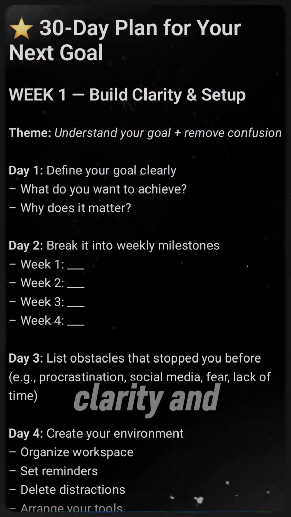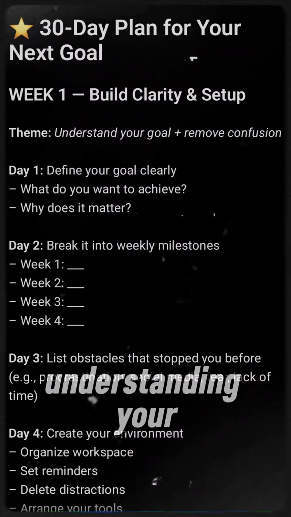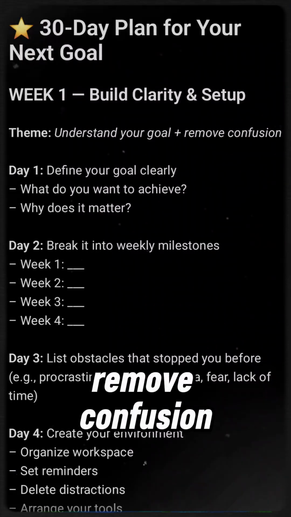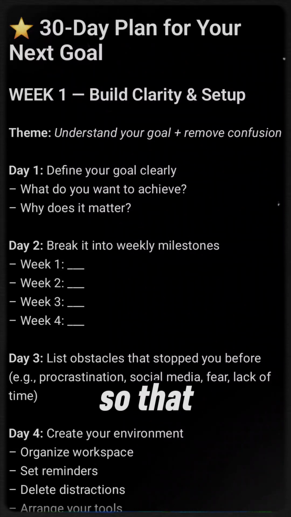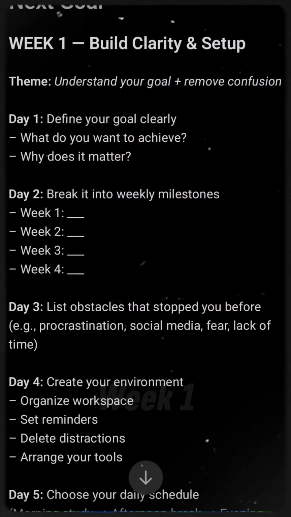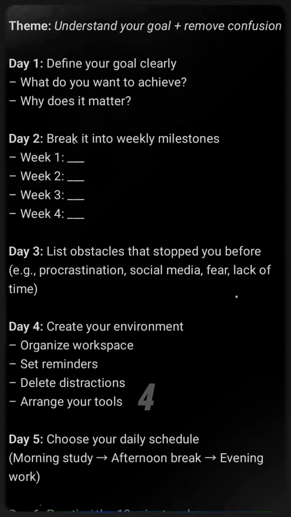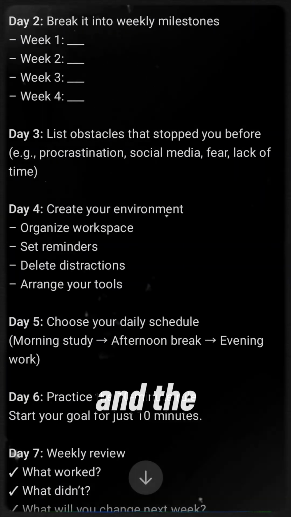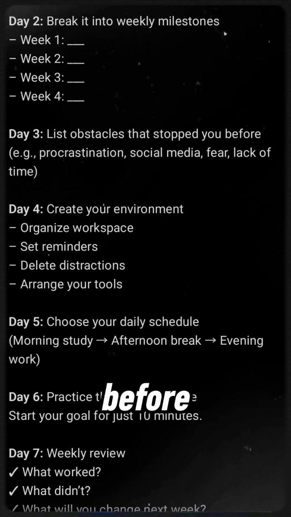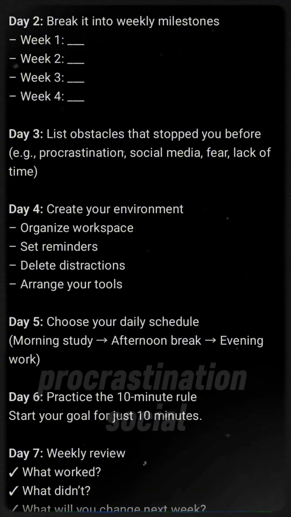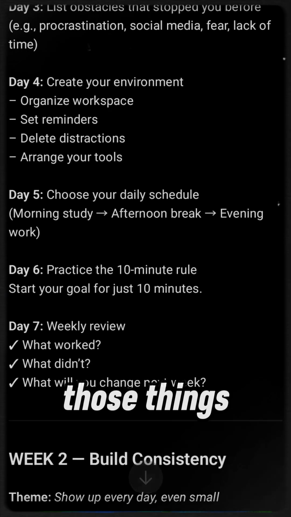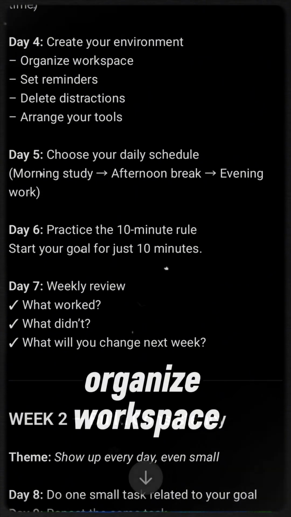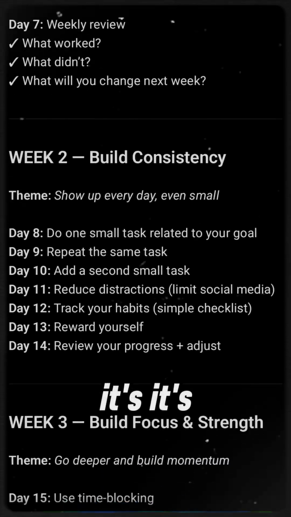Week 1, build your clarity and setup. Understanding your goal plus remove confusion. So define your goal clearly, what you want to achieve, and why it matters, right? So that's cool. Two, break it into weekly milestones, for week 1, week 2, week 3, and week 4, making 1 month. That's 30 days. And three, list obstacles that stop you, things you've experienced before, like procrastination, social media, or lack of time, any of those things. Therefore, create your environment, organize your workspace, and it's actually a whole lot, right?